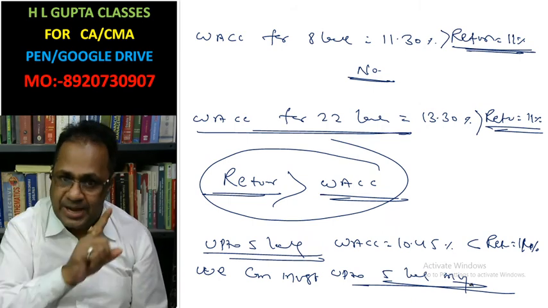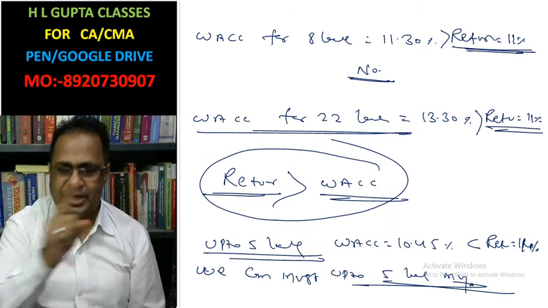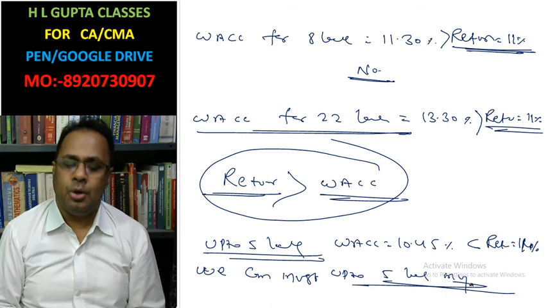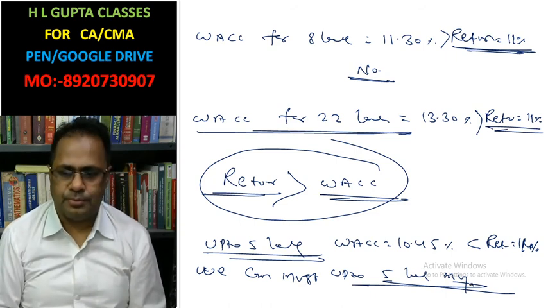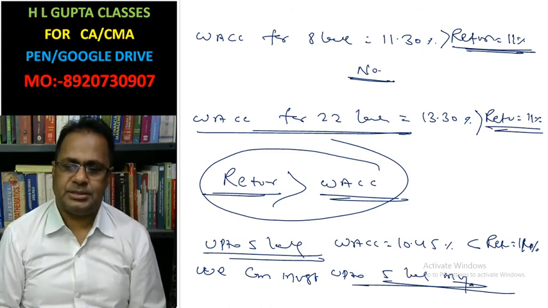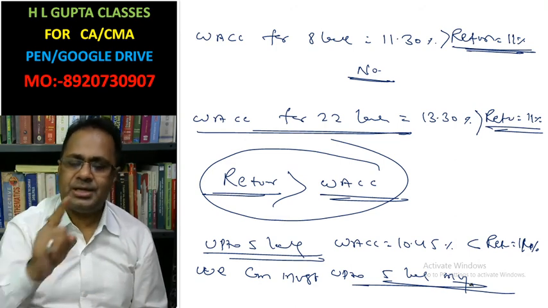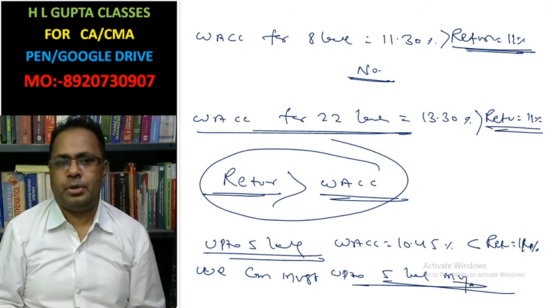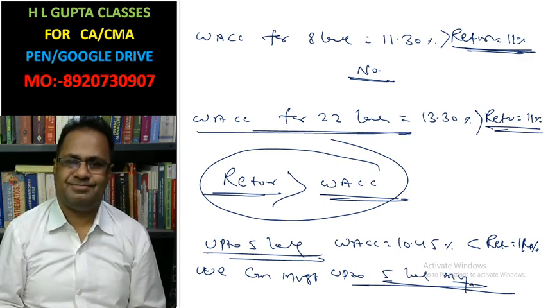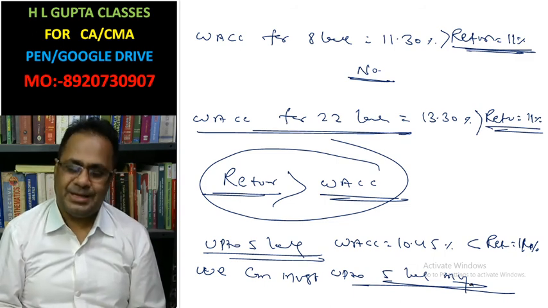We cannot invest 8 lakh or 22 lakh, because they have a weighted average cost of capital higher than the return from the project. Okay, thank you class.